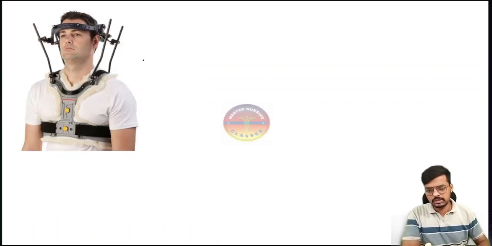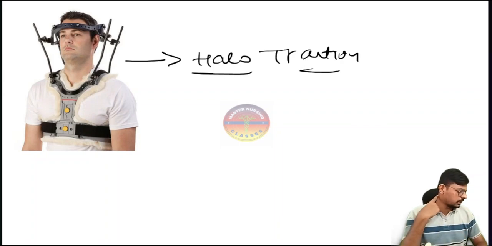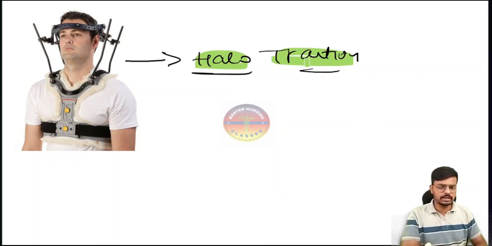Then comes this, our halo traction. This is also used in case of cervical spinal cord injury. Post-operatively, we have to use this one to relieve the compression on the cervical spine.